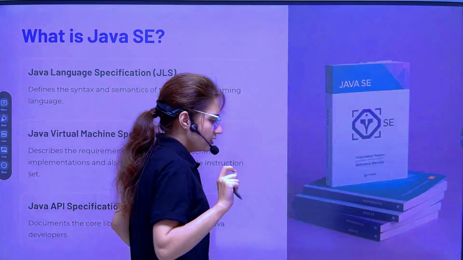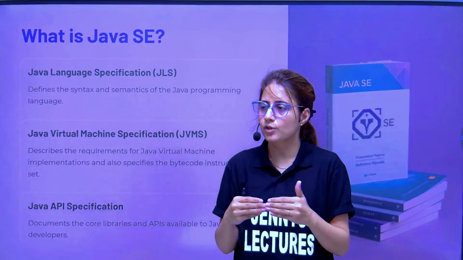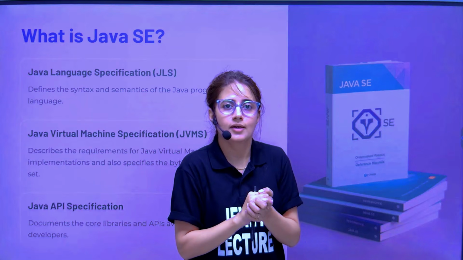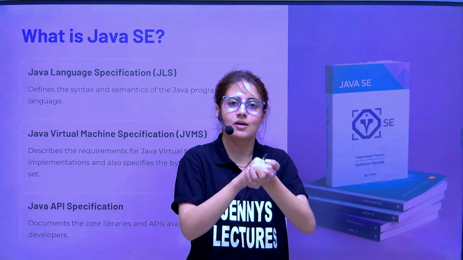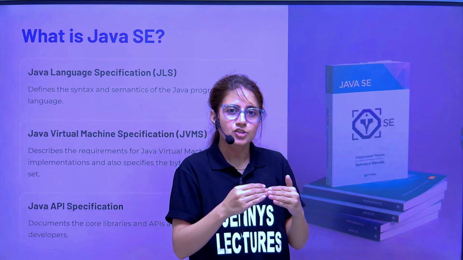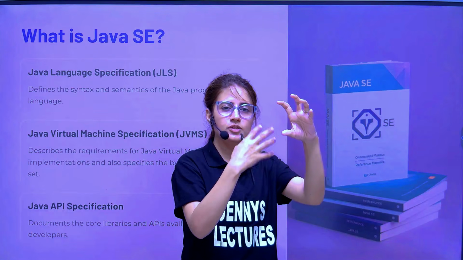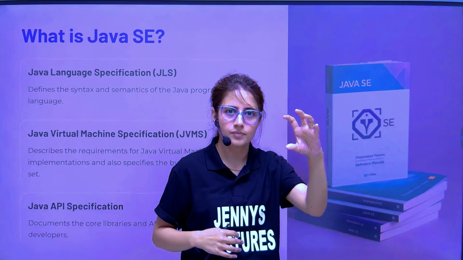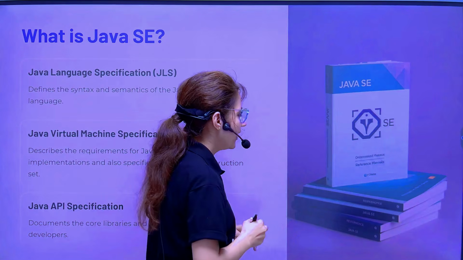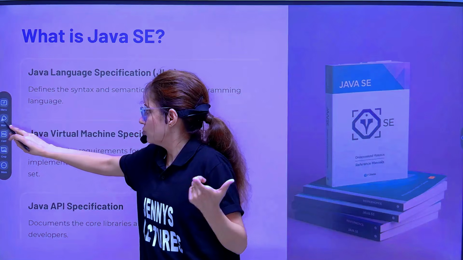So now what is Java SE? See, each of these platforms has its own specifications. Specifications means it's just a document. It describes how that platform, how that language works, basically. Right? Now after reading or following those specifications, some implementation would be done. Right? So we are discussing Java SE. Java SE also has a few specifications, one or two or three.